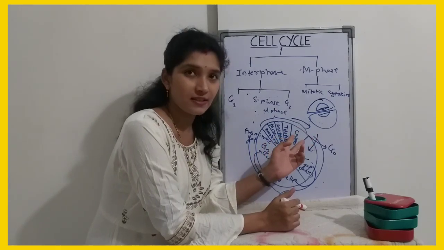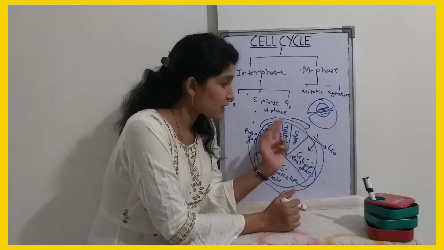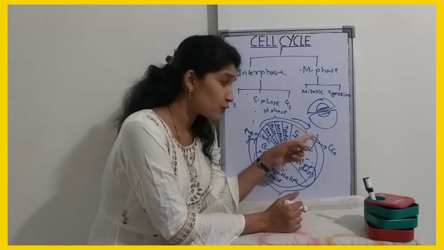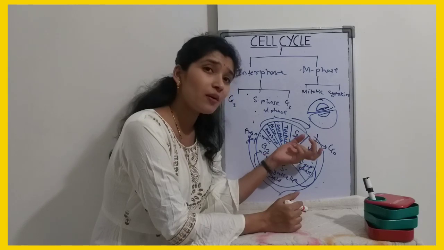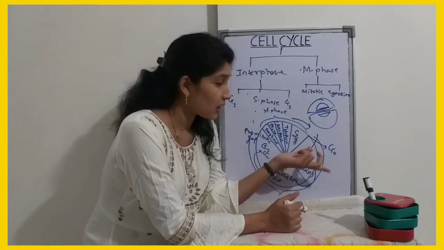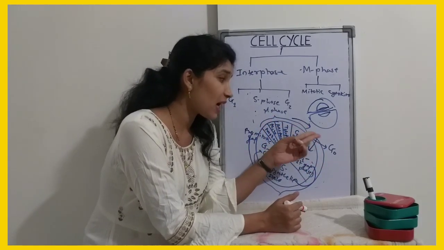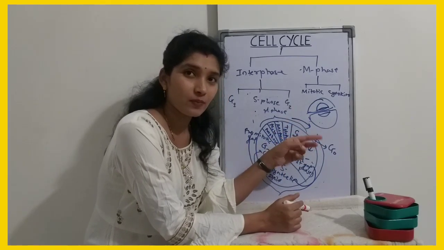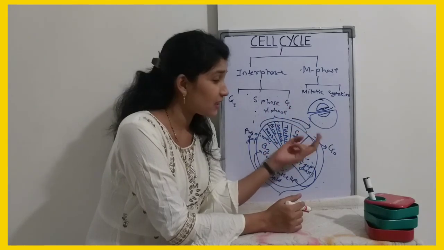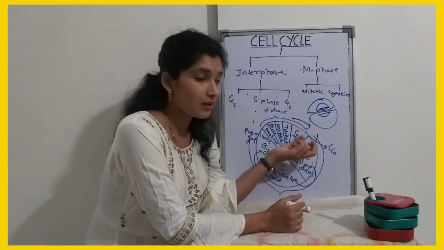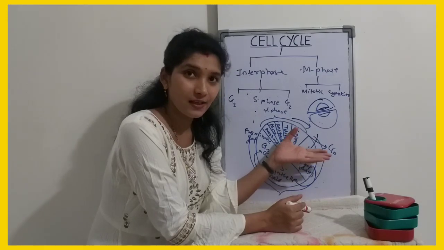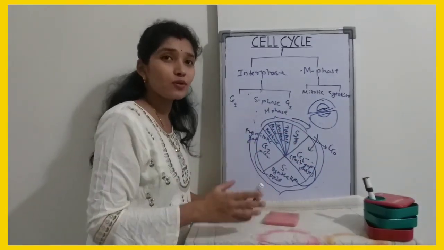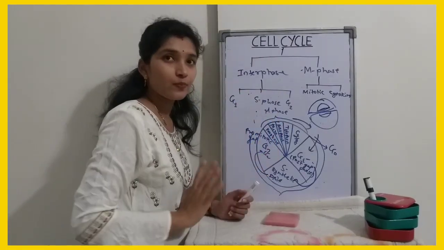And the cytokinesis phase. After this M phase, a single cell comes out as two daughter cells. The cell which entered the G1 phase, we can call it the parental cell. Now the cells which are coming out from the M phase are two in number, means a single cell forming two cells. Here the cell is dividing. Here the number of cells is also increasing. In this way, the process will continue. The cell cycle will continue until your whole body is formed, until the whole organism is formed.